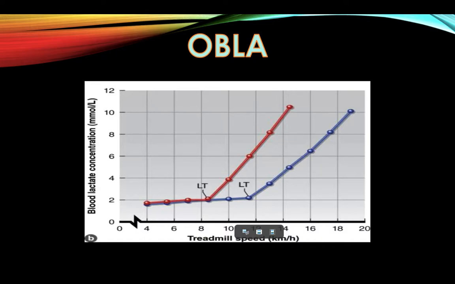This graph shows how training can affect the build-up of lactic acid. The untrained person builds up lactic acid much quicker because their lactate threshold is lower, whereas a trained person builds up lactic acid later because their lactate threshold is higher. This then means that in the trained person, OBLA occurs later, which is the onset of blood lactate accumulation. This always happens at 4 millimoles of lactic acid in the blood and is the point where fatigue of the muscles happens. If OBLA occurs later, then fatigue would also occur later.